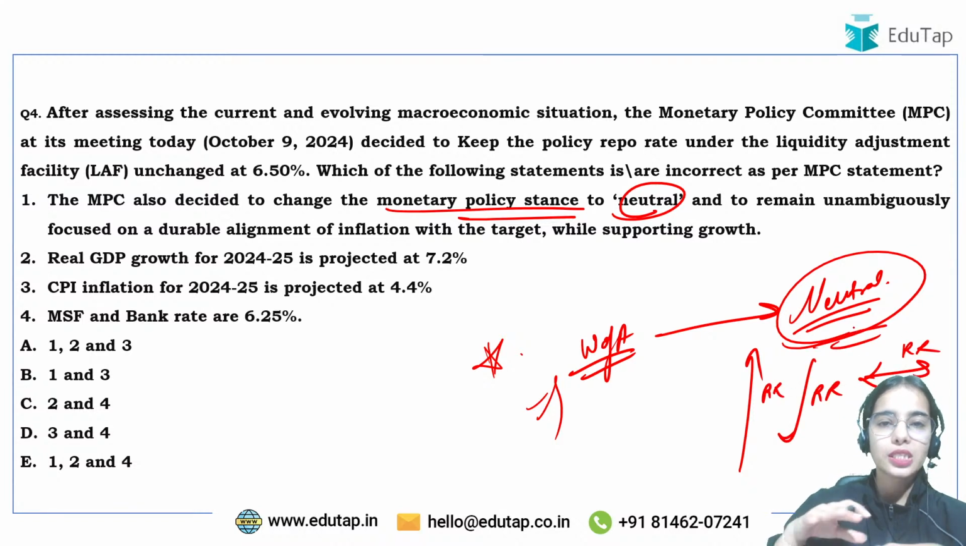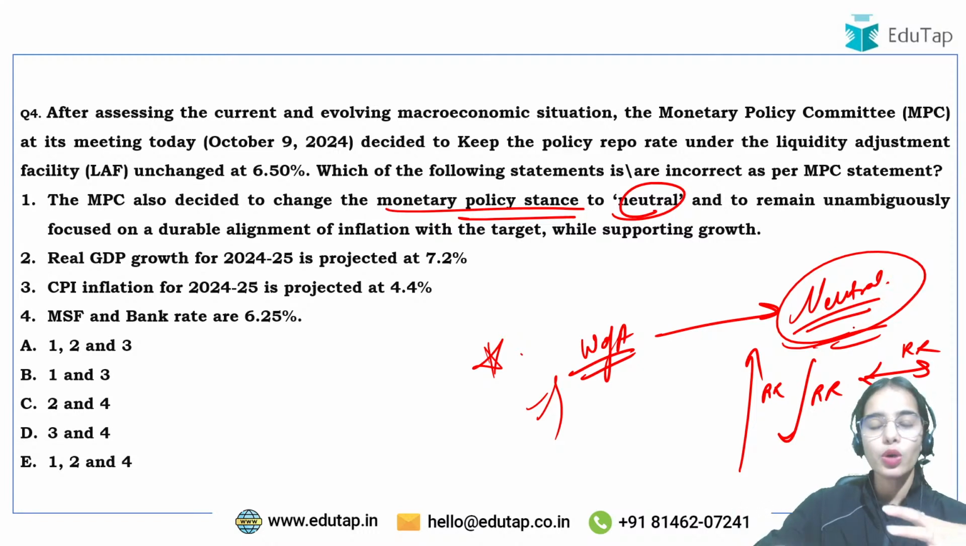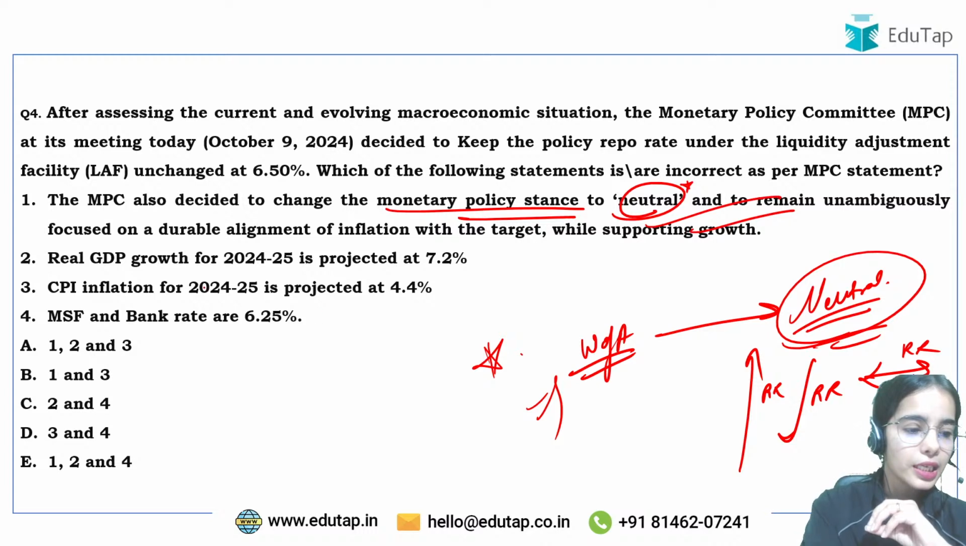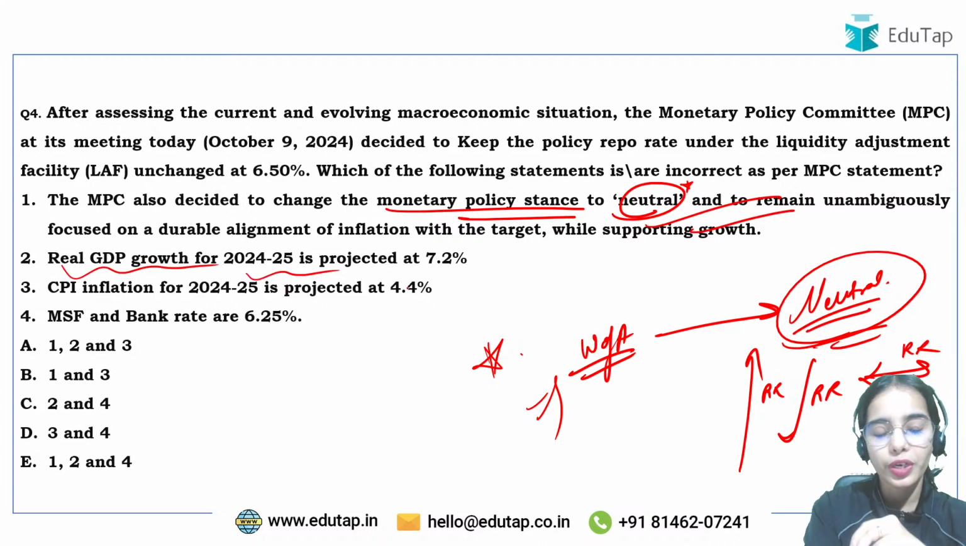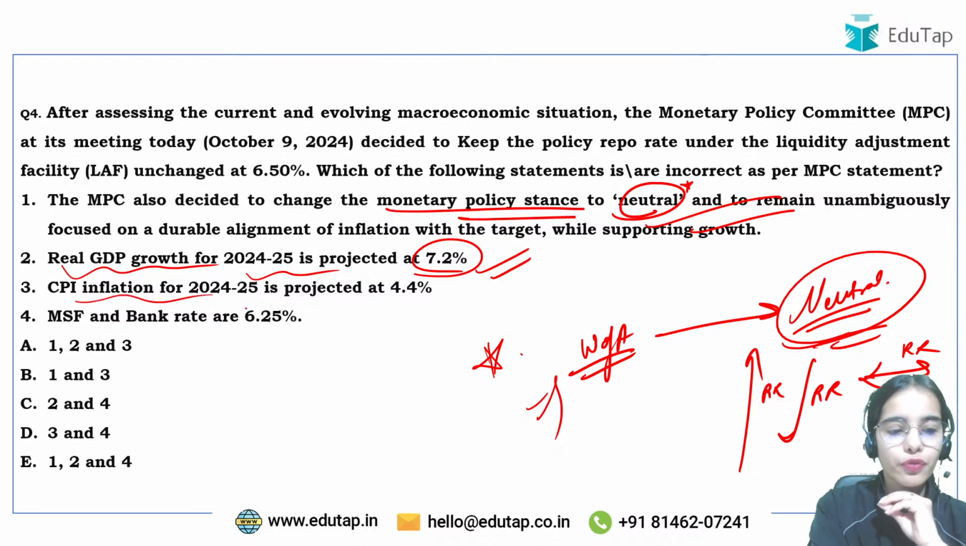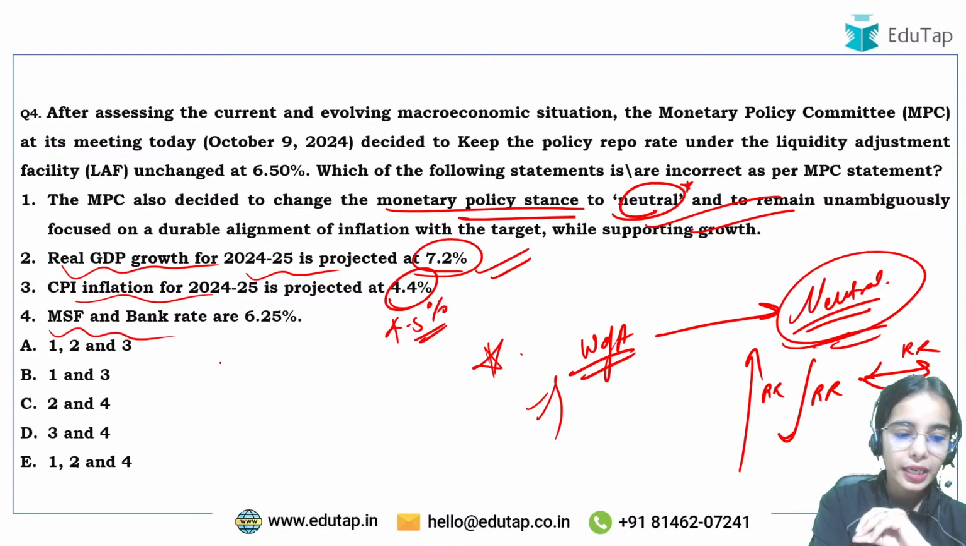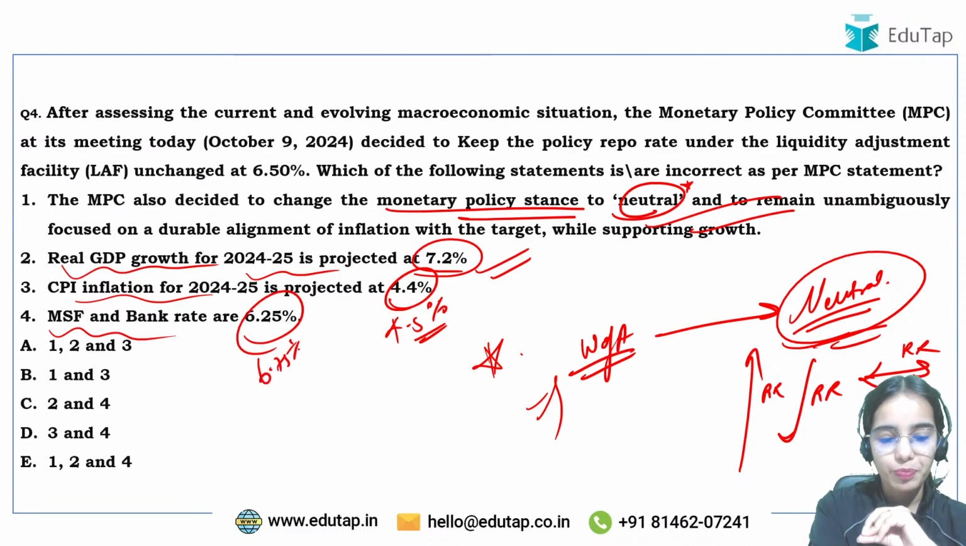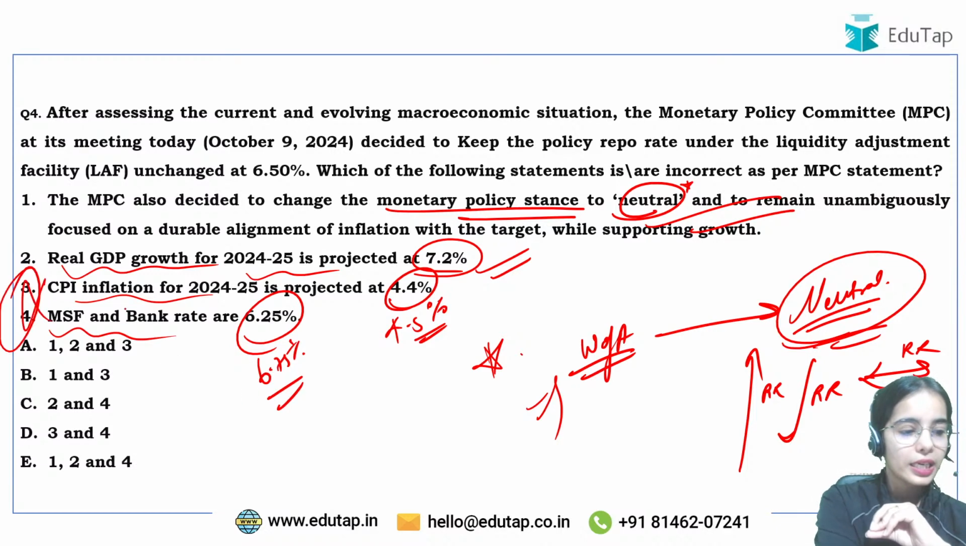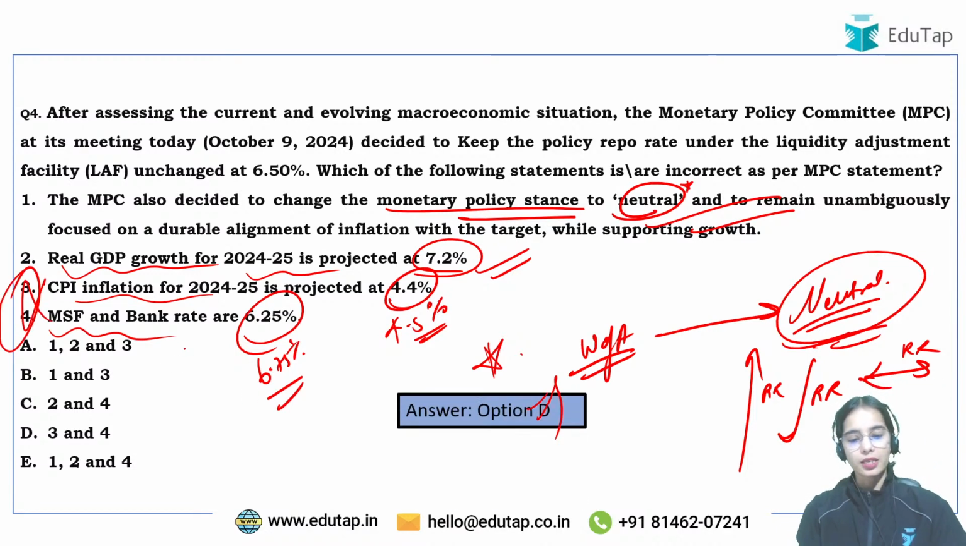So there is a neutral stance that has been taken by MPC now, that we can move the repo rate in whichever direction on the basis of the future conditions. Okay, so that is a neutral stance. So this is correct. Real GDP growth for 2024-25 is projected at 7.2%. Correct. CPI inflation for 2024-25 is projected at 4.5% by the MPC, and MSF and bank rate are 6.75%. Okay, so 3 and 4 are incorrect, and that's why the correct answer is D here.